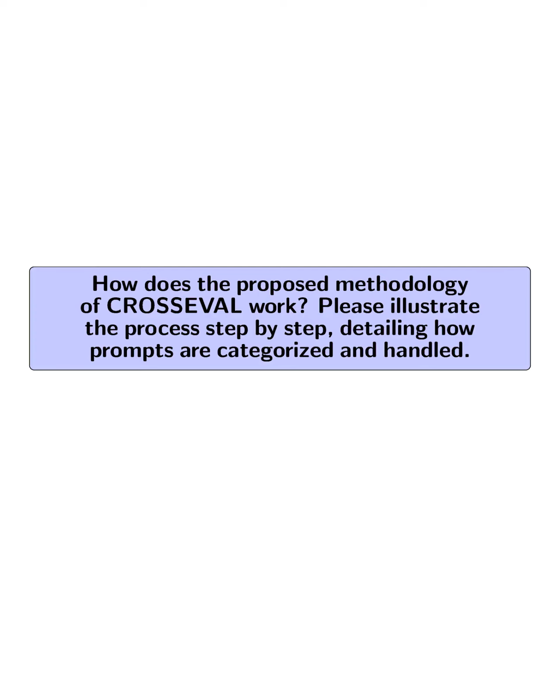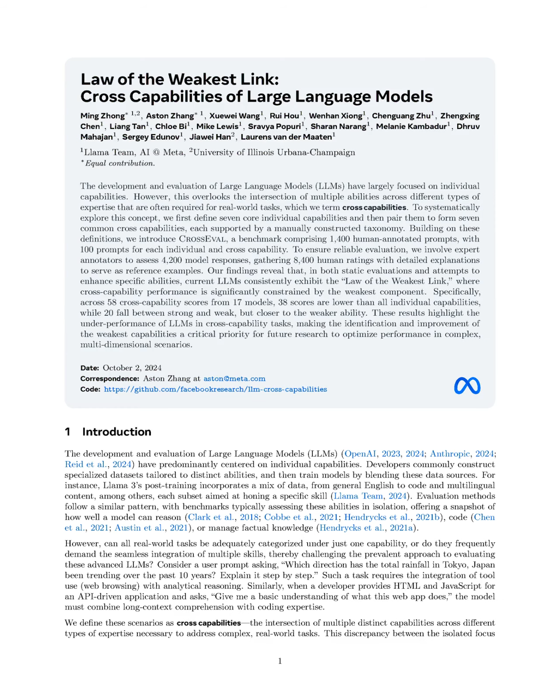How does the proposed methodology of CrossEval work? Please illustrate the process step by step, detailing how prompts are categorized and handled. The CrossEval methodology involves a systematic process for constructing a benchmark that evaluates both individual and cross-capabilities of large language models, LLMs. First, a comprehensive prompt set is created, where annotators select prompts from a predefined taxonomy that categorizes tasks according to specific capabilities. Each prompt is then assigned a difficulty level, easy, medium, or hard, based on clear criteria that define the complexity of the task.